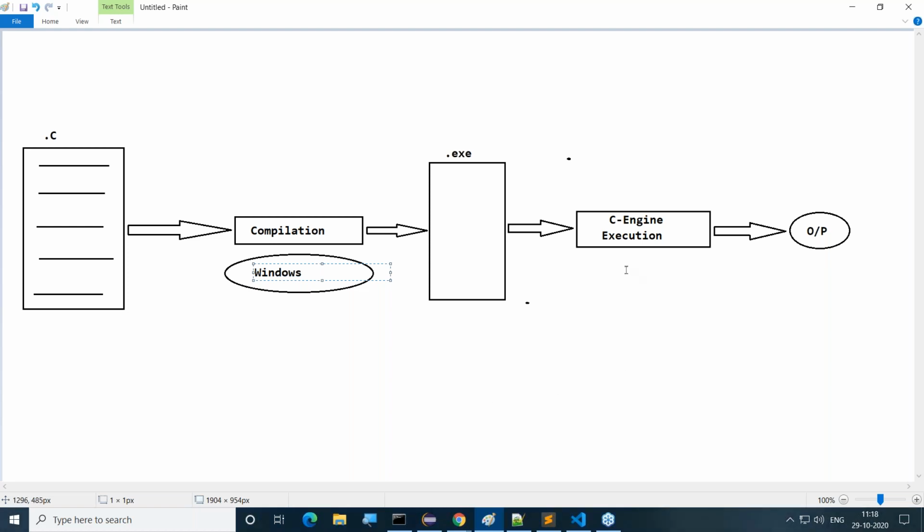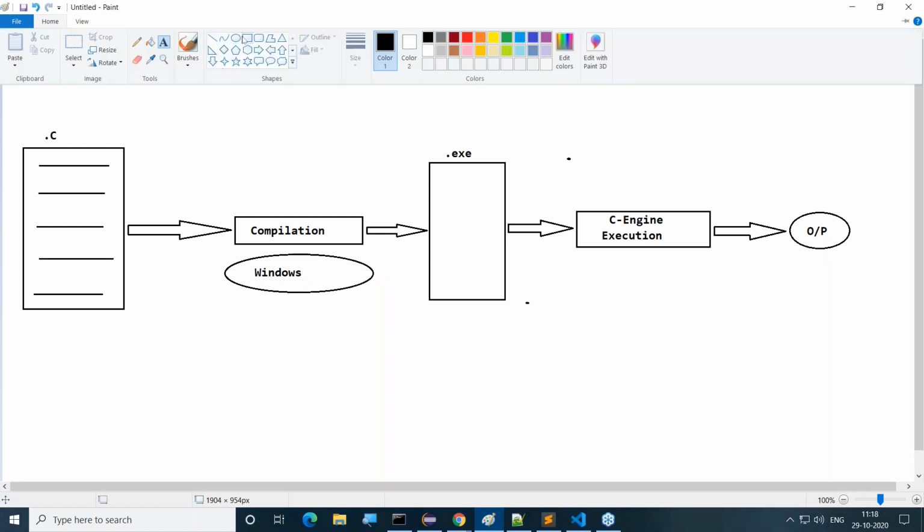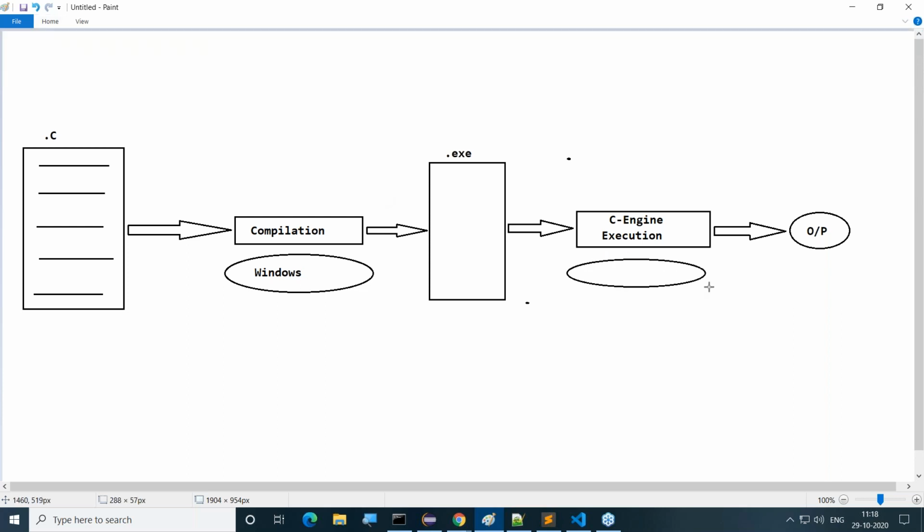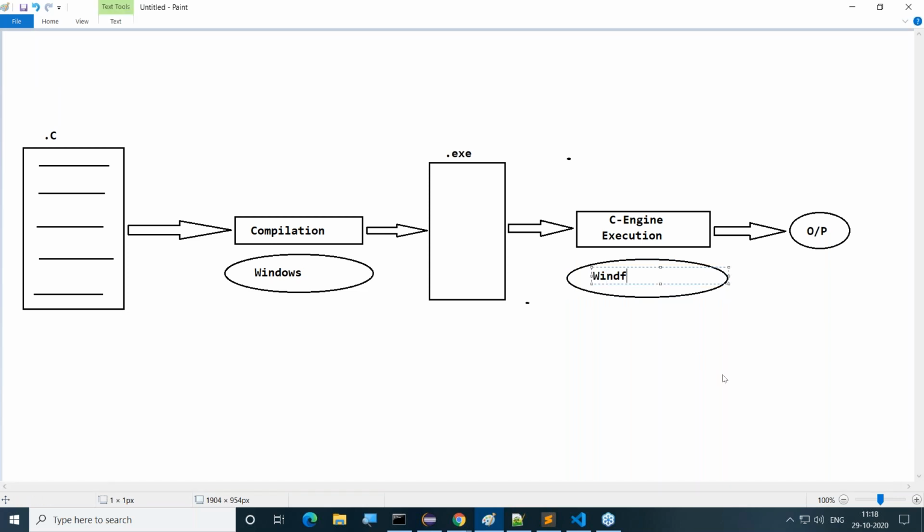As per the definition, for execution at runtime we have to use the same operating system, the same Windows operating system. Then it is platform dependent, because we provided the same operating system for compilation and for execution. So this programming language is a platform dependent programming language.